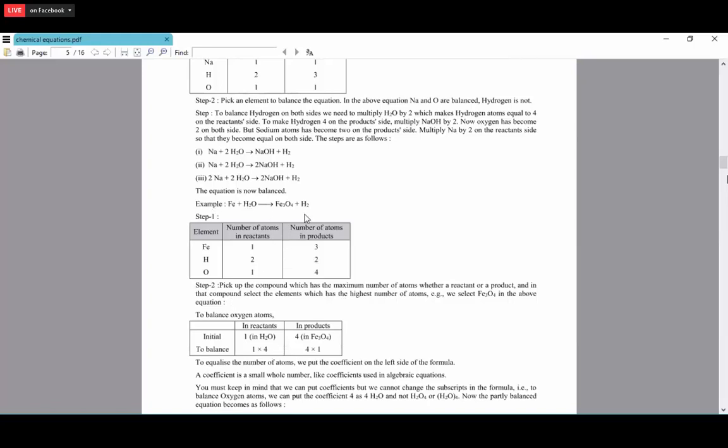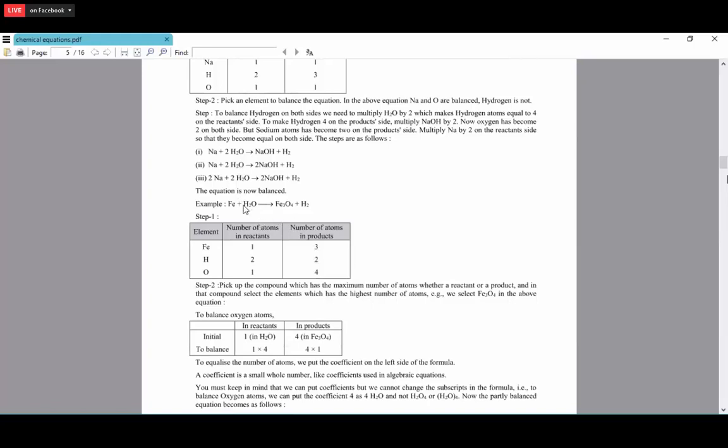Fe plus H2O gives Fe3O4. Okay, fine. So now we have placed the oxygen is 1 over here, right? So we have to place the 4 in front of the H2O. When we are placing the 4 in front of the H2O, we can balance the oxygen because here 4 oxygen atoms are there. So we have to place the 4 here.